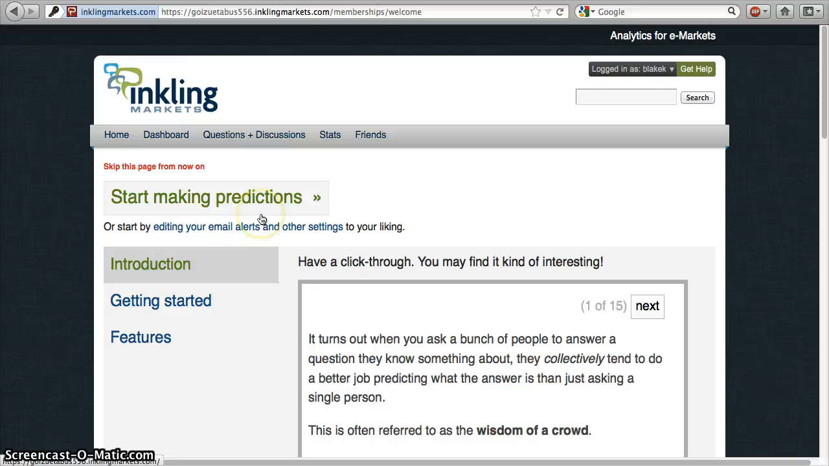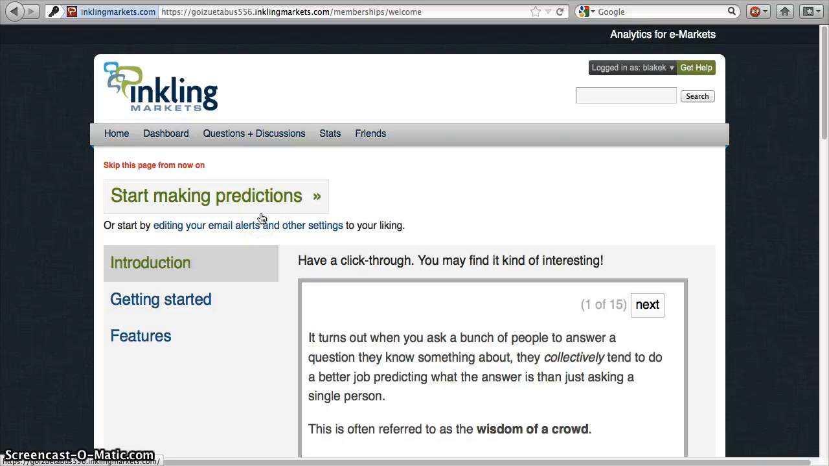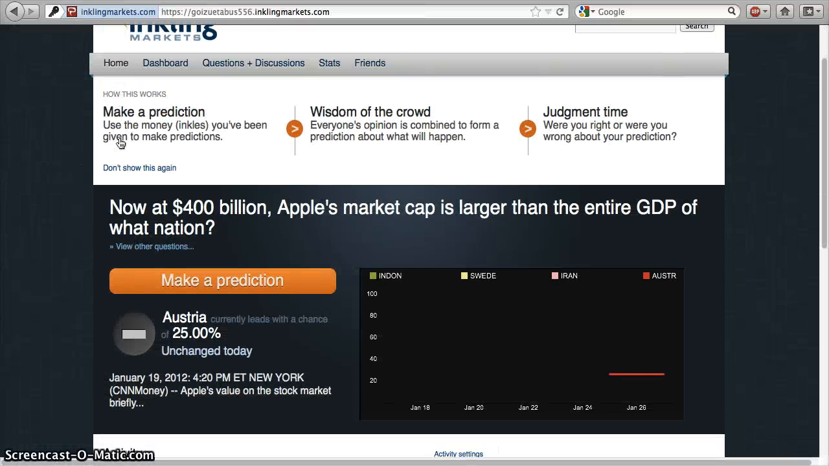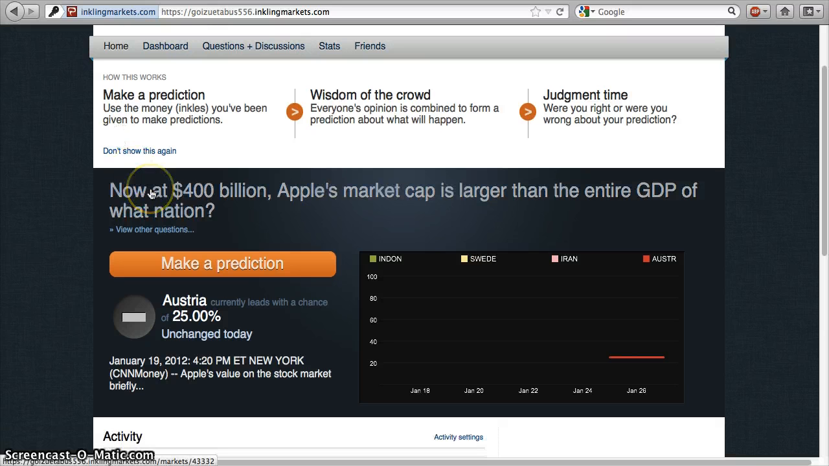Brings you back to this page. Now, if you are to look through all these different tutorials, you can click on the home. Now, once you click on home, it'll bring you to the first example question we created. So this example question right here, now at 400 billion, Apple's market cap is larger than the entire GDP of what nation?